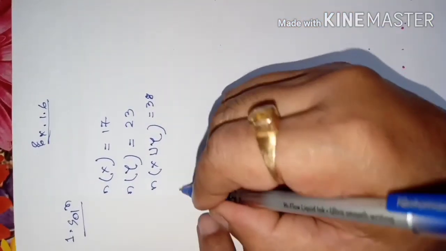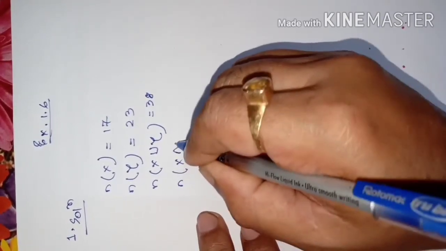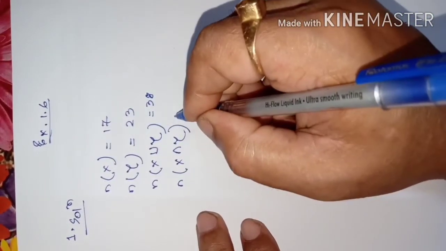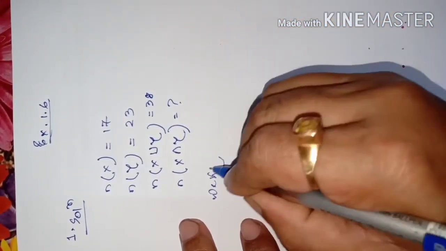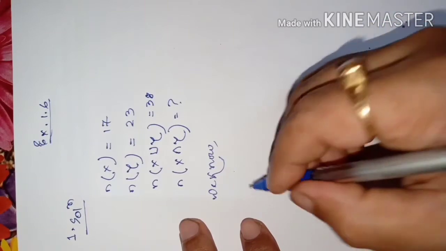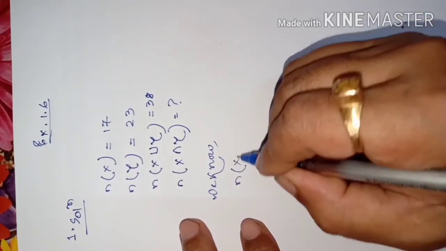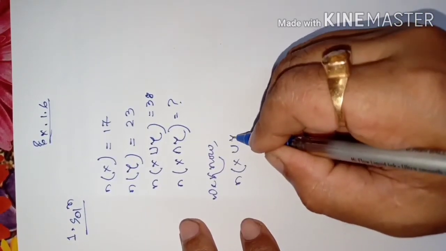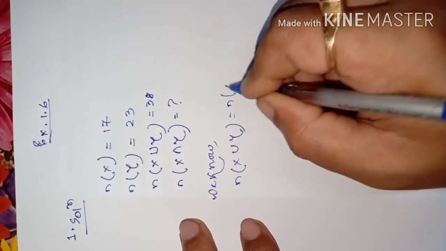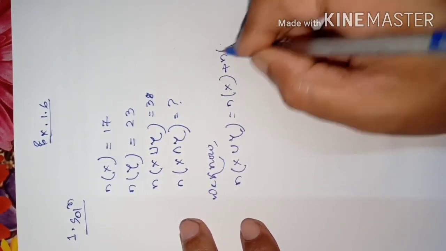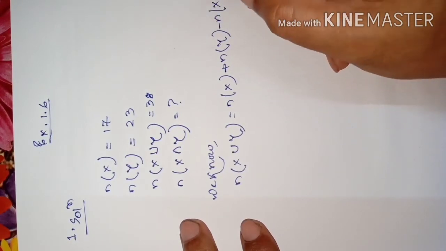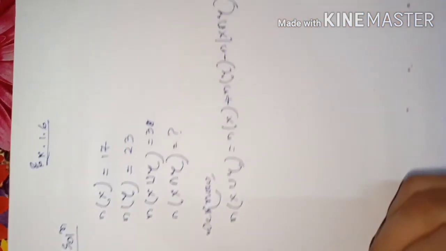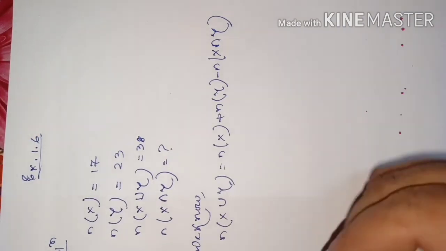So we need to find number of elements of X intersection Y. We know number of elements of X union Y is equal to number of elements of X plus number of elements of Y minus number of elements of X intersection Y. First you write the formula, then you put the values.